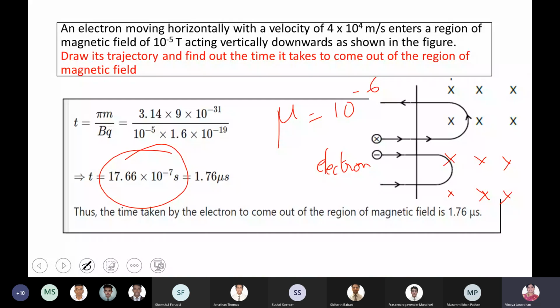Tomorrow I'll start with Biot-Savart law, because I have to go for cyclotron. I'll do the application, cyclotron and galvanometer, at the last. I think so. I have to start with Biot-Savart law. Then we'll finish Ampere's circuital law.